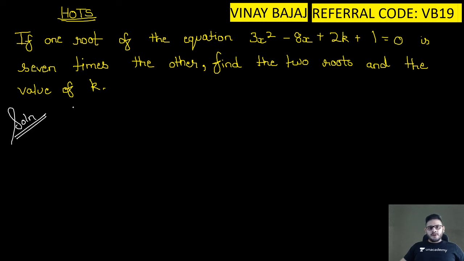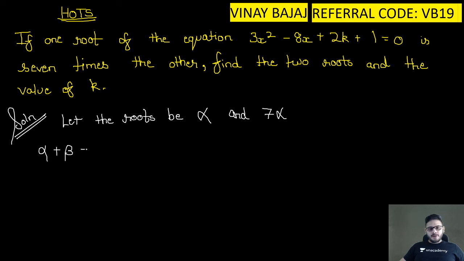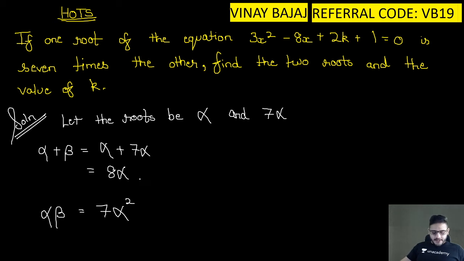Solution. One root is 7 times the other, so let the roots be alpha and 7 alpha. If one is alpha, the other one will be 7 times, that is 7 alpha. So now alpha plus beta is equal to alpha plus 7 alpha, which is equal to 8 alpha. Okay, is everyone clear? And alpha into beta will be 7 alpha square. Here till here, is everyone clear?